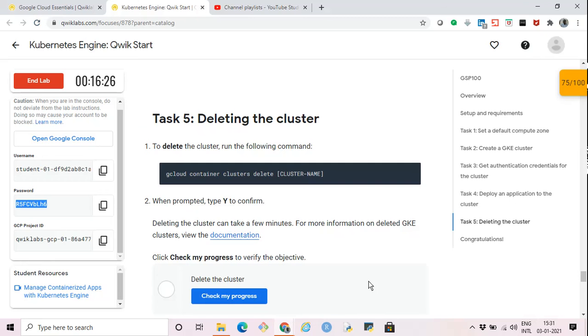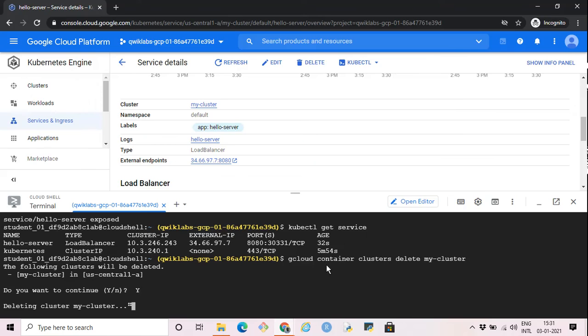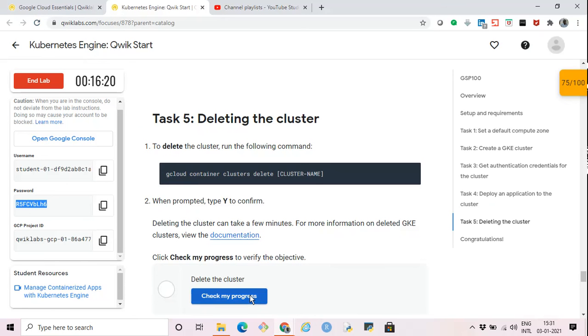And that's the end of the lab. After this deletion completes, we can just check my progress, and that should also succeed, and you should see a 100% score here. That's it. Thank you.